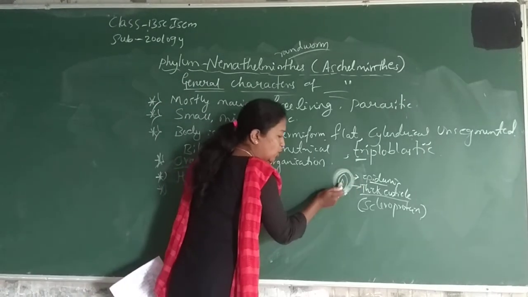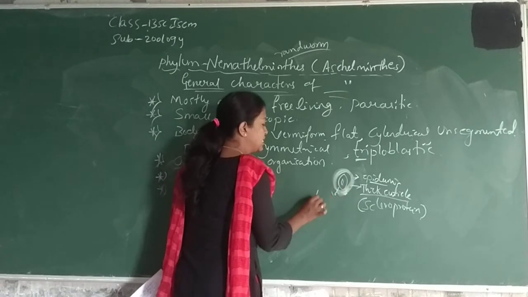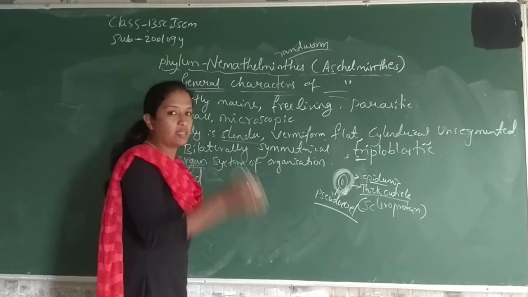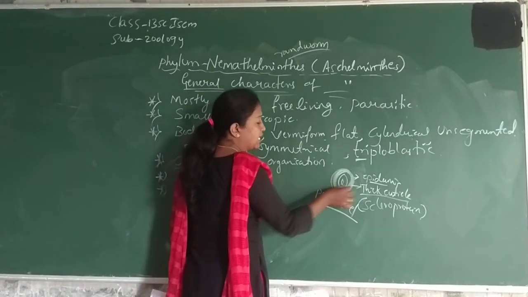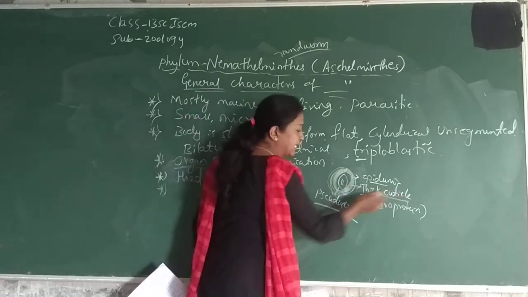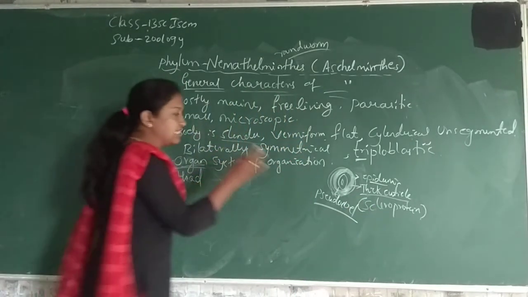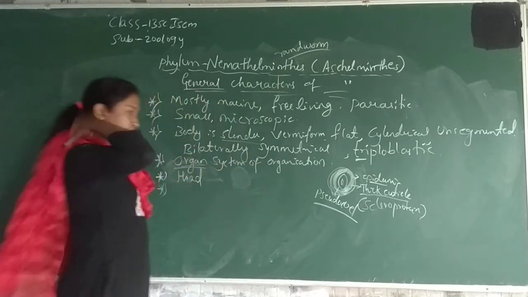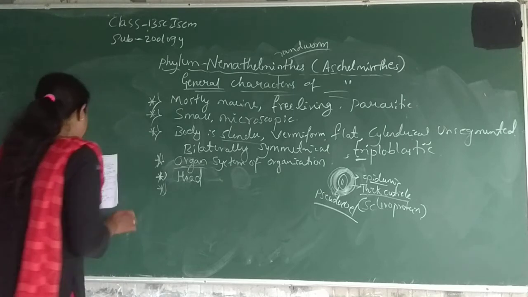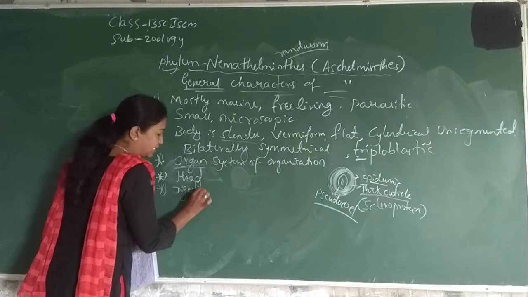So ectoderm, endoderm and mesoderm. In the mesoderm, a special kind of cavity is present, that is the pseudocoel. Pseudocoel is present in the mesoderm, or the middle layer. So it is triploblastic, and the outermost layer, the cellular epidermis, has a thick cuticle. This thick cuticle has scleroprotein. Scleroprotein is present in the thick wall of the epidermis. So that is another characteristic of the Aschelminthes. Then next is the digestive canal, complete with mouth, which means the digestive system is present.